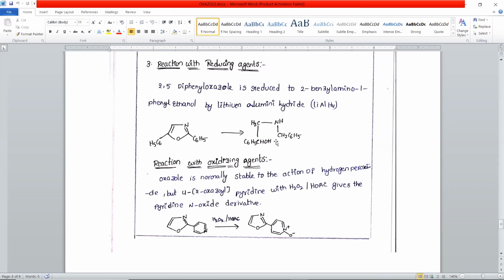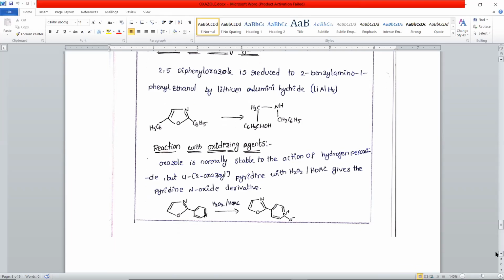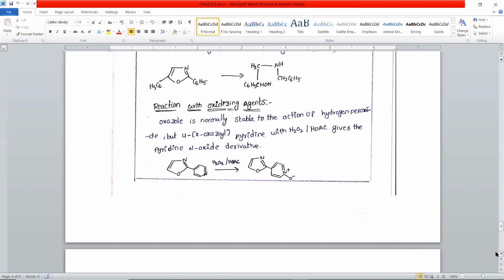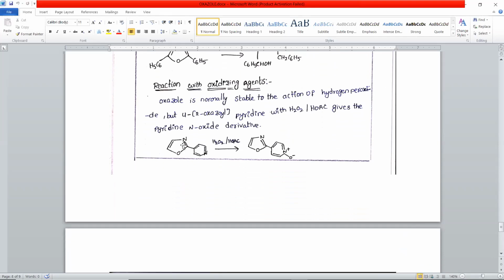This is reaction with reducing reagents, and here we can see reaction with oxidizing reagents. So normally this oxazole ring system is stable to the action of hydrogen peroxide, but if it has some substituents, then oxidation may occur in the substituted ring system. So for example here it is a 4-(2-oxazolyl)pyridine. So in pyridine at the 4th position we have the oxazole ring system.